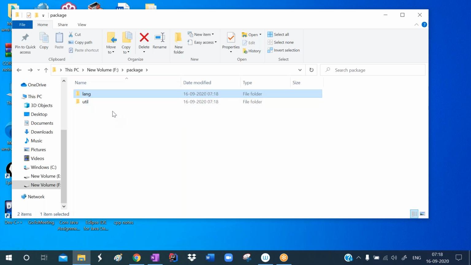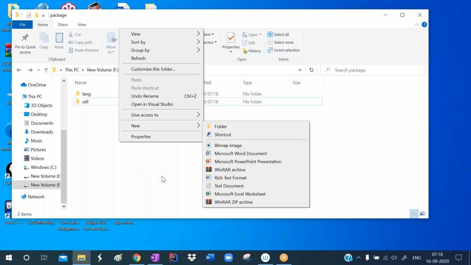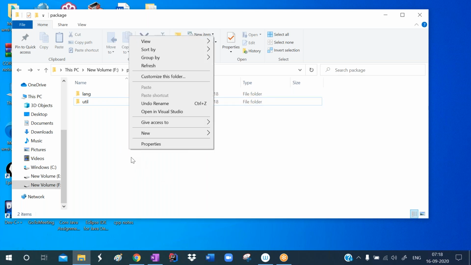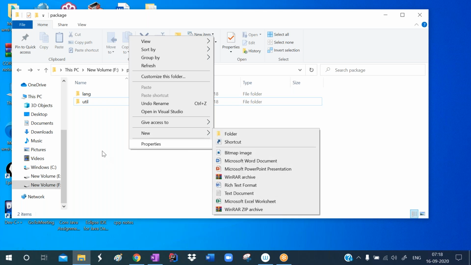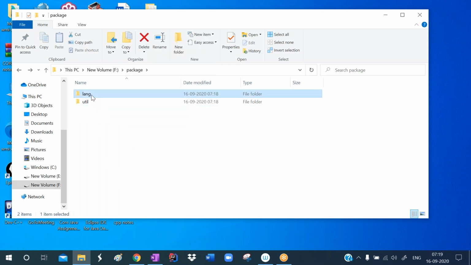Now see here, for multiple files I have given the same name. This is possible with the concept of folders. If the folder concept is not there, and you place all the classes here only, you cannot use the same name for multiple classes. In the same location, you cannot define multiple classes with the same name. That's why I'm using the packages concept. In the lang package I'm creating a math class, and in the util package I'm creating a math class, in two different folders.